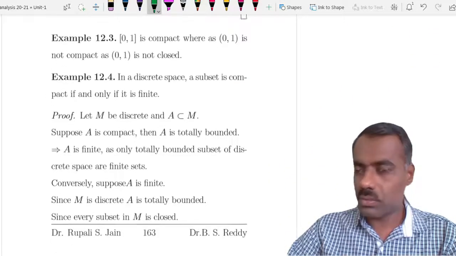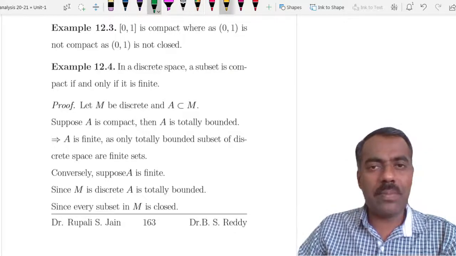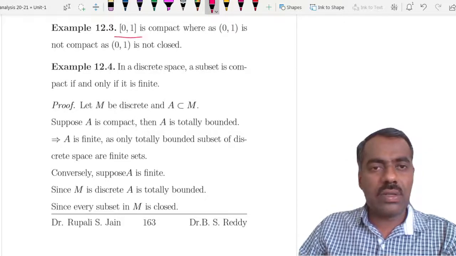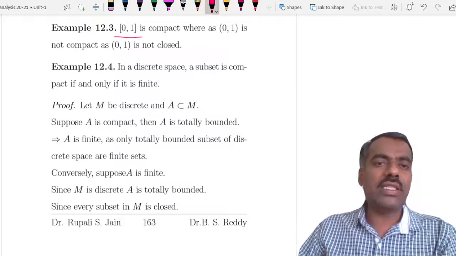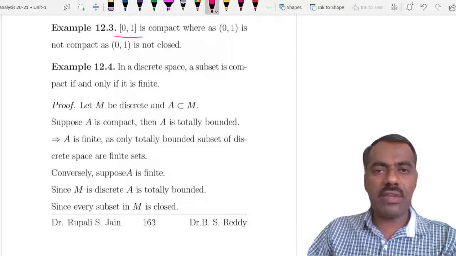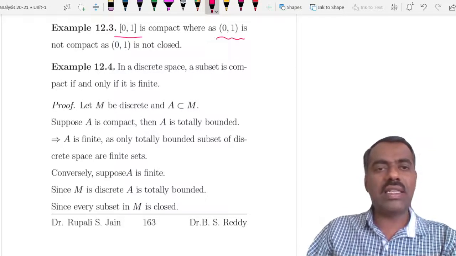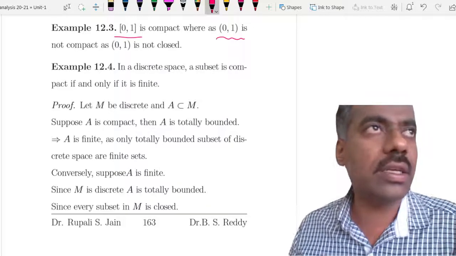Now you can see simple examples: the closed interval [0,1], because it is closed and bounded, is compact, whereas the open interval (0,1) is not compact, because it is not closed.